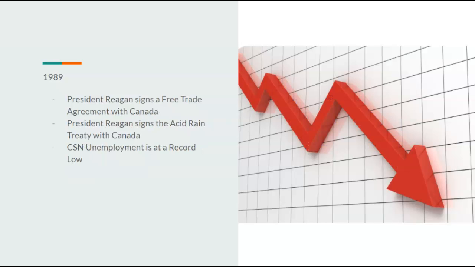In 1989, Ronald Reagan signs the Free Trade Agreement with Canada. He also signs the Acid Rain Treaty with Canada. The CSN employment is at a record low under the Reagan administration.